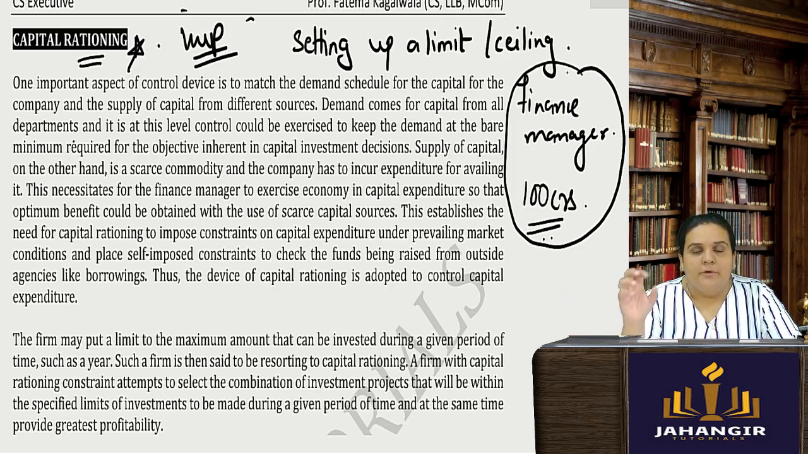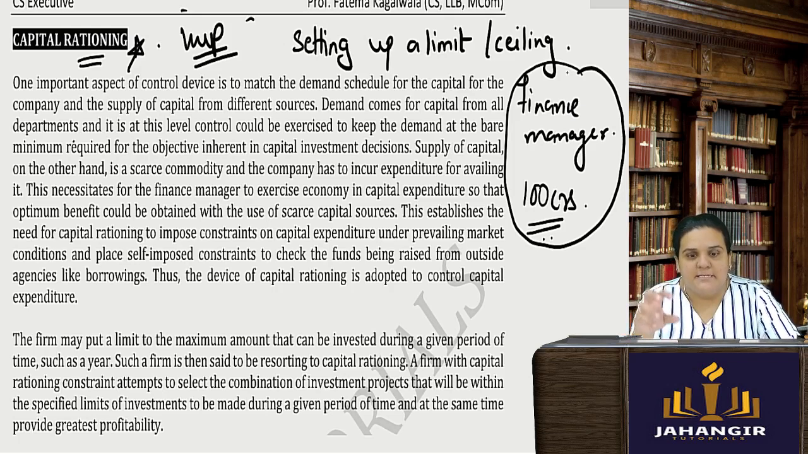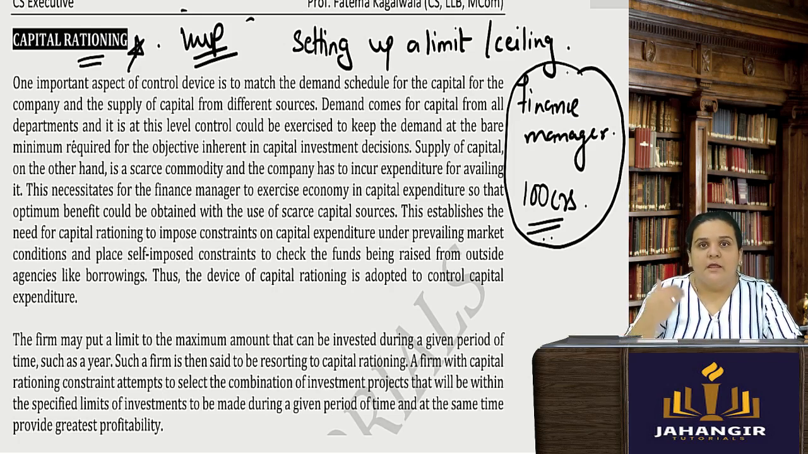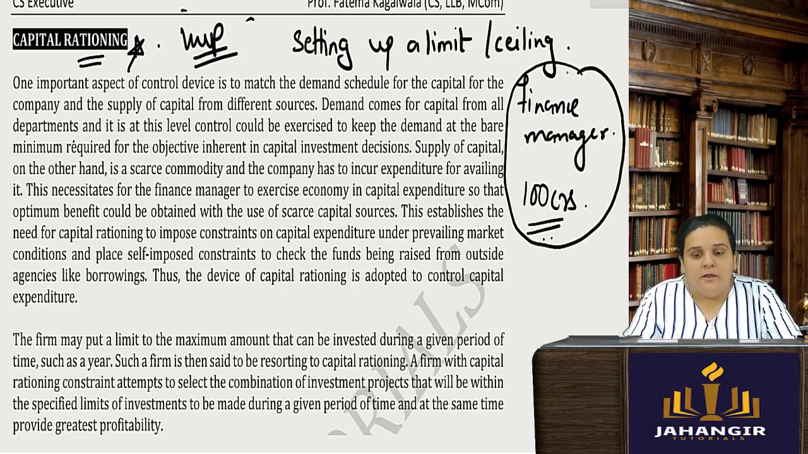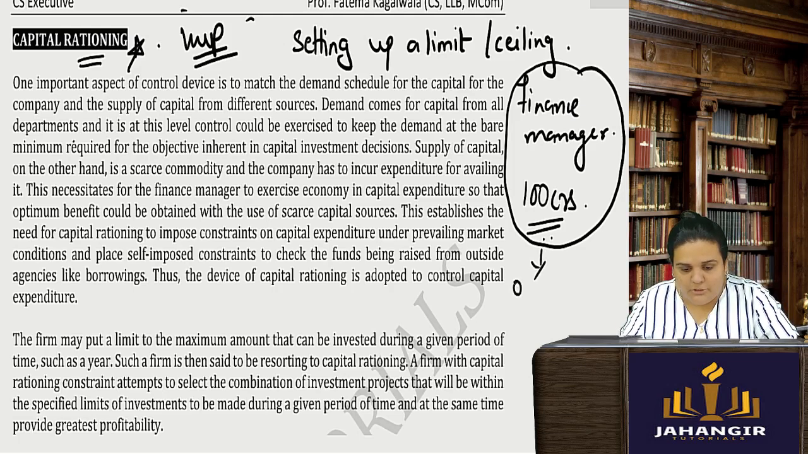So when we set up such ceilings or limits and try to ascertain the returns, there is also an opportunity loss here.